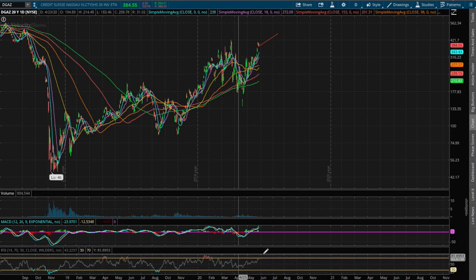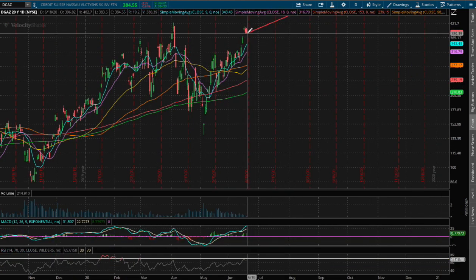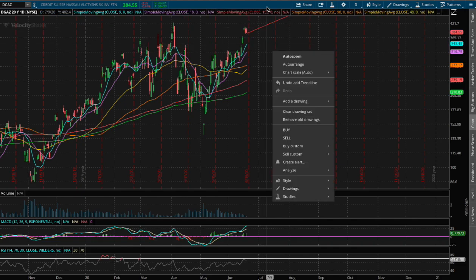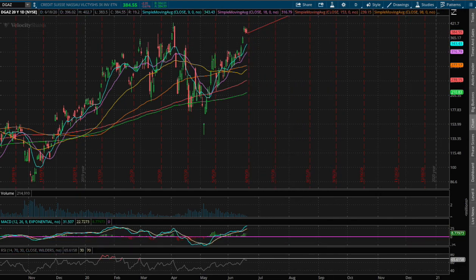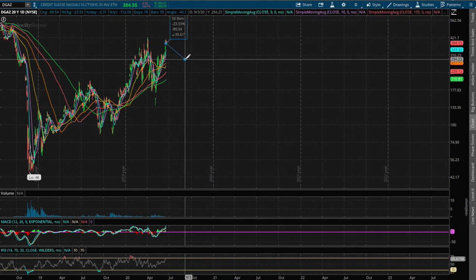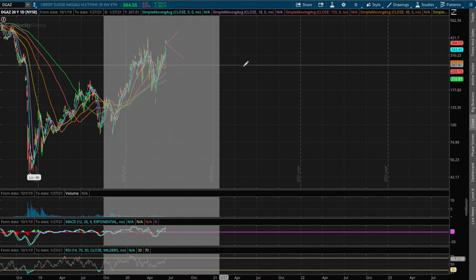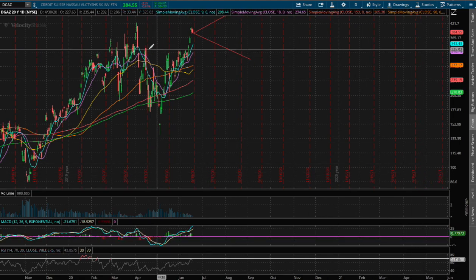And to the downside, if we were to fall say 23% from where we are, that price level is around a range of $294, and since we're above previous resistance, that now acts as our support.